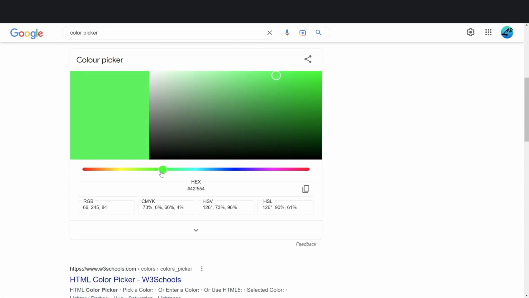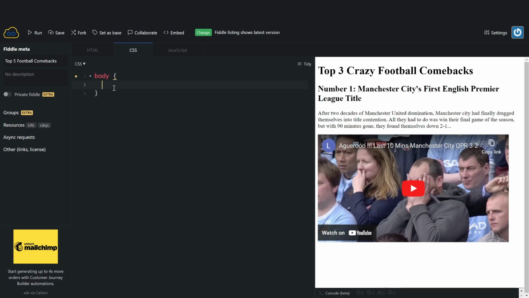Because mine is football, I was thinking grass as a background would be nice, but generally you don't want a really bright color. It generally looks better if it's a little bit washed out. If you head down towards the left here, obviously if you go over here you get to grey, which I don't want. But if you make it a little bit more subdued, toned down than what you think, it'll look good as a background color. So I'll copy this and I'll say background color. Remember American spelling, C-O-L-O-R.